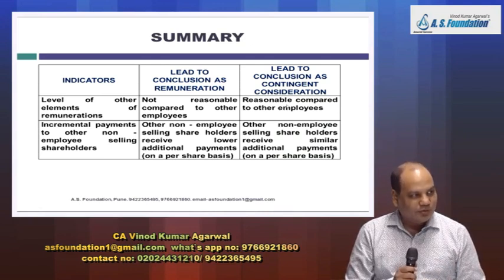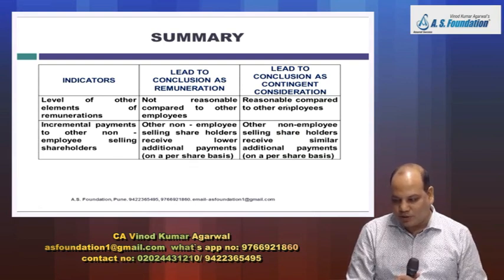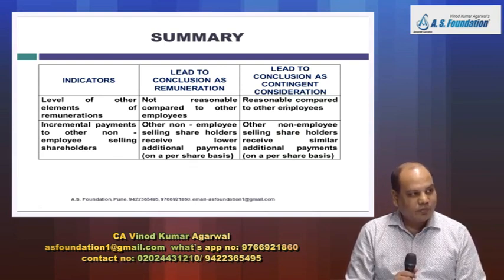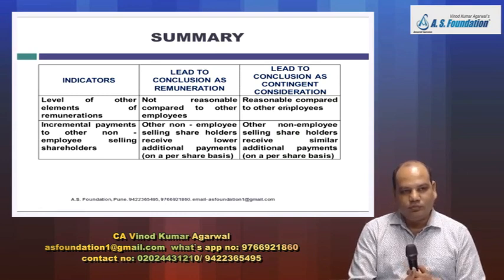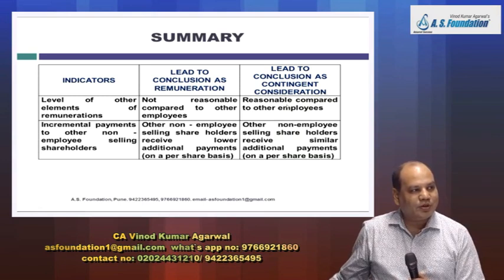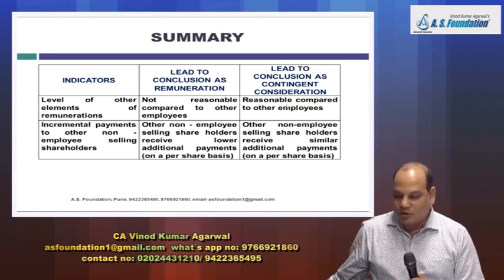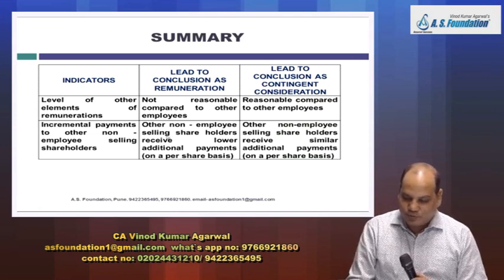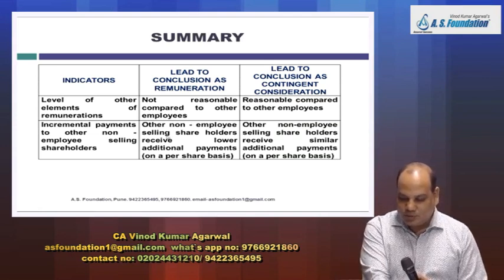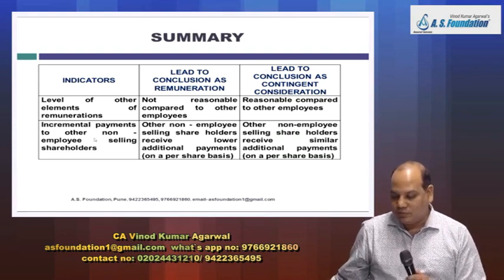There are two components. One is contingent payment, employee remuneration. Employee remuneration is comparable with other employees. And that contingent portion is considered as additional consideration, other than the remuneration. Next point, 4. Incremental payment to other than non-employee selling shareholder.